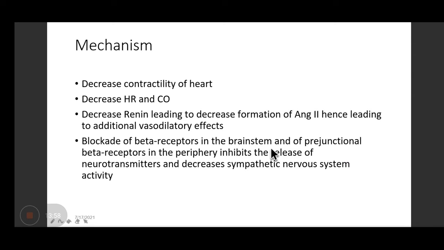Blockade of beta receptors in the brainstem and of prejunctional beta receptors in the periphery inhibits the release of neurotransmitters and decreases the sympathetic nervous system activity. That is all okay. So the presynaptic beta receptors usually are stimulatory. So if you block them, the release of norepinephrine will also be decreased. You know that most of the presynaptic receptors are inhibitory in nature. There are few exceptions. So the beta receptor is one of those which is stimulatory in nature.